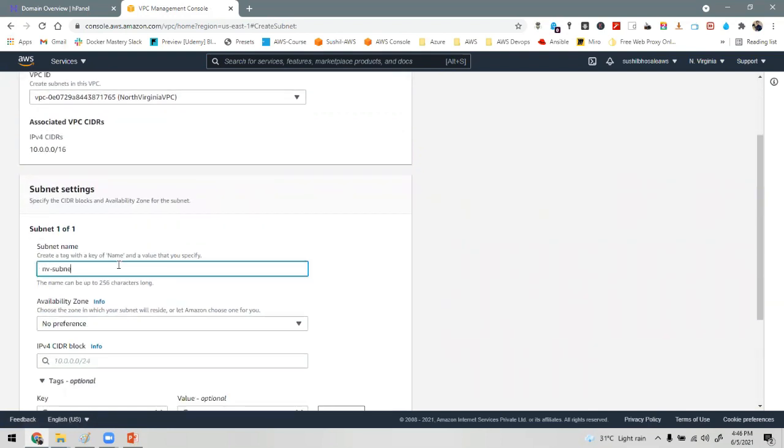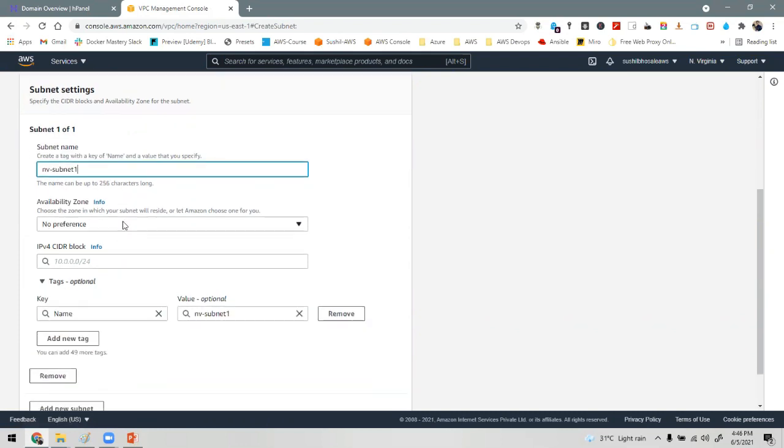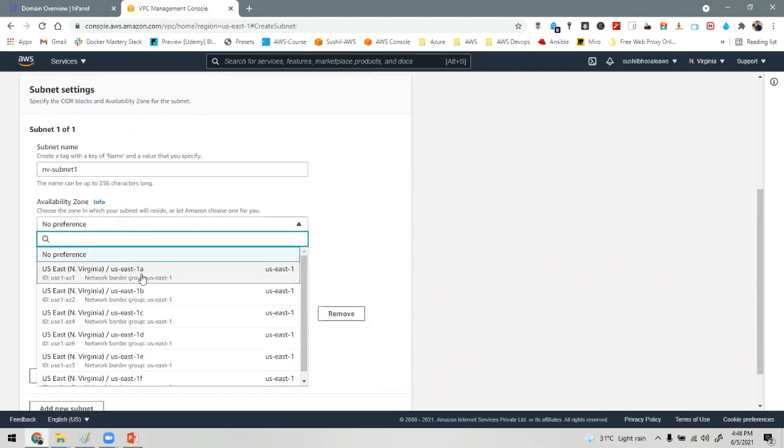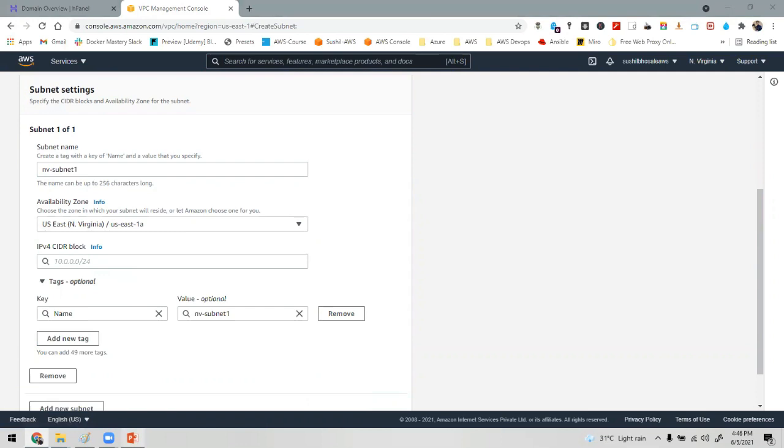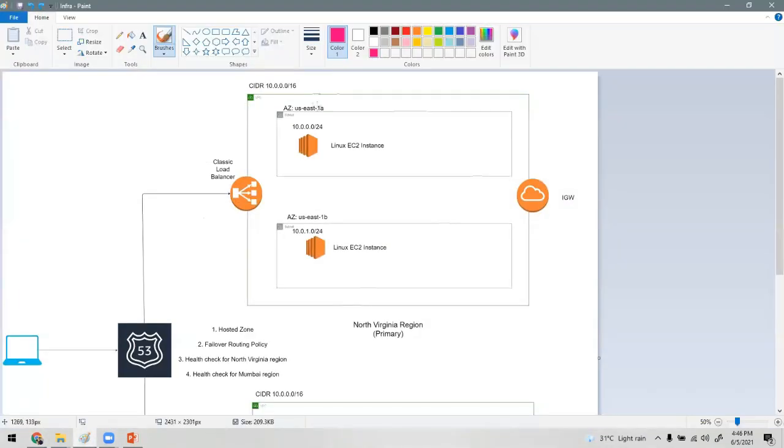Subnet 1, and I will put this in US East 1A. One subnet in US East 1A and the second subnet in US East 1B.